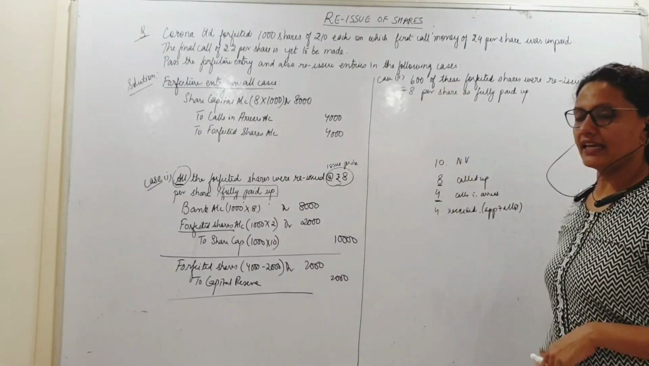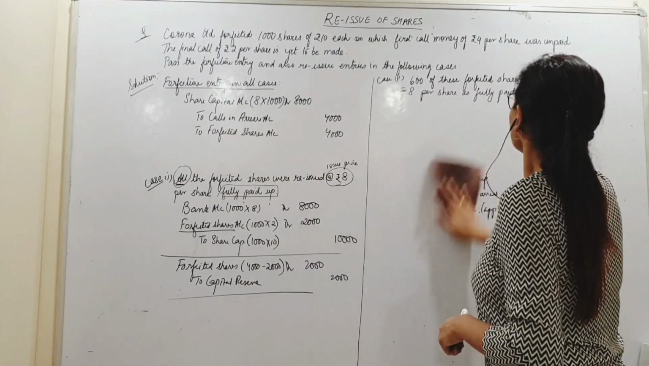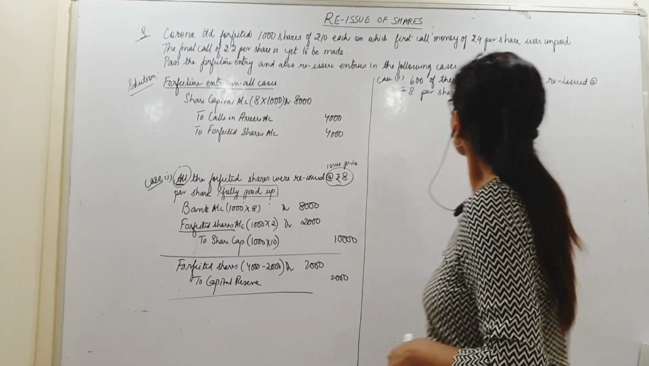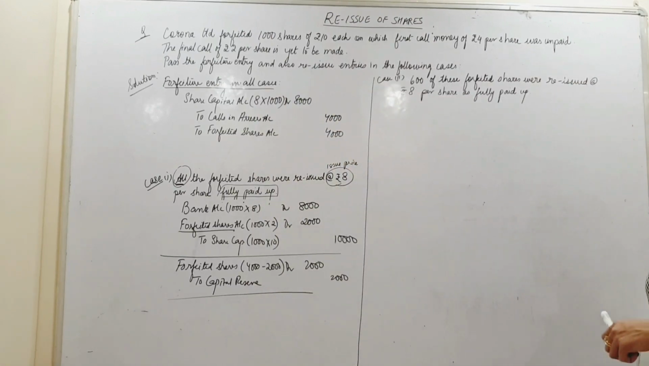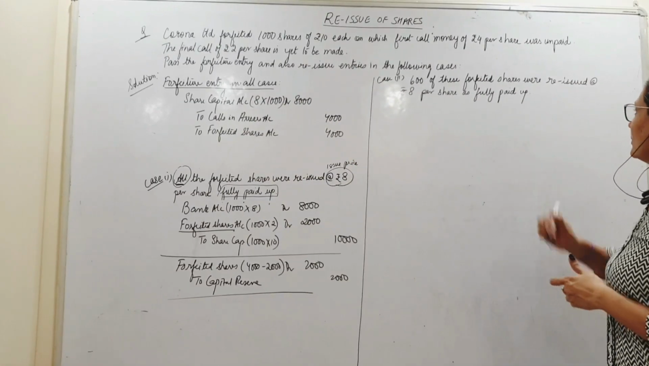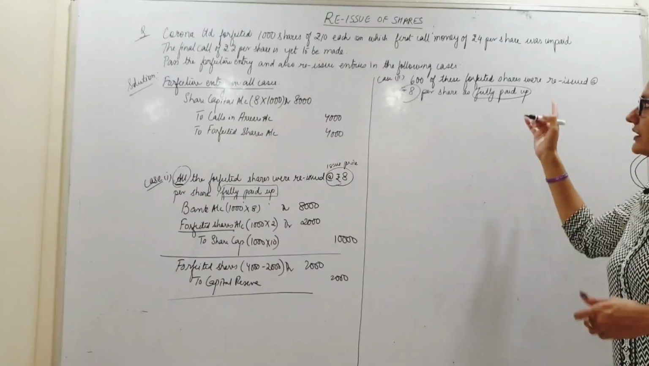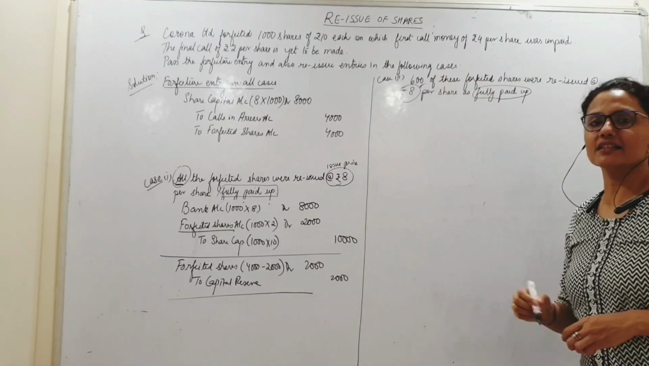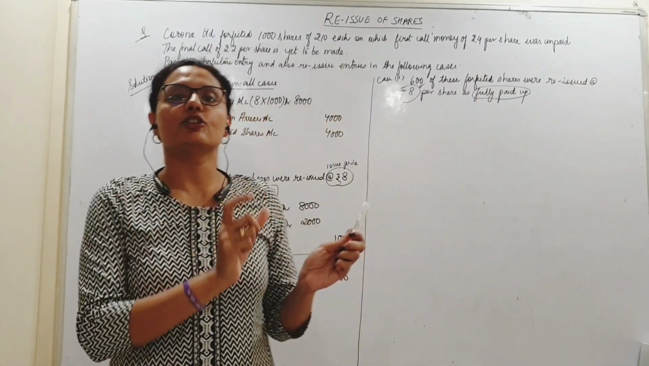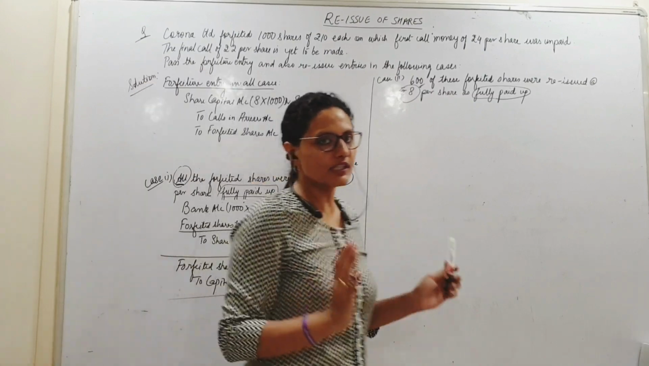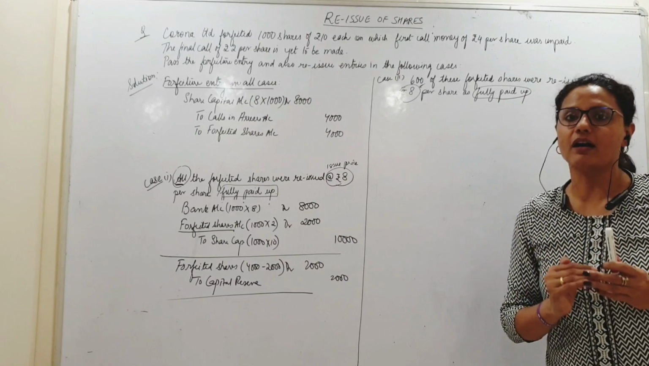Let us take case 2. Case 2 is saying 600 of these shares, forfeited shares, have been reissued at 8 per share, fully paid up. So ये 8 per share और ये fully paid up दोनों same है. क्या चेंज हो गया? Number of shares reissued. This is partly reissued shares. 1000 shares forfeited, but I am reissuing only a part of it.